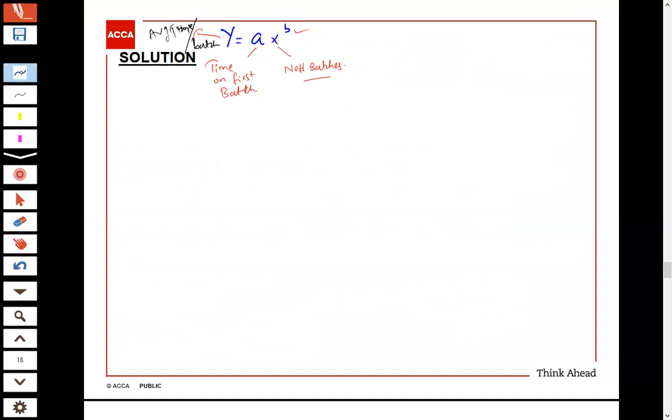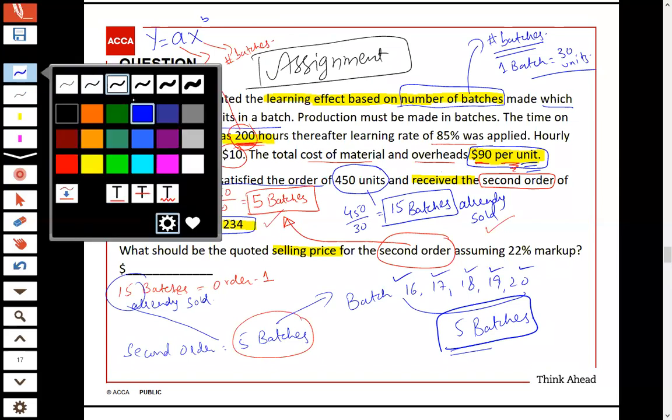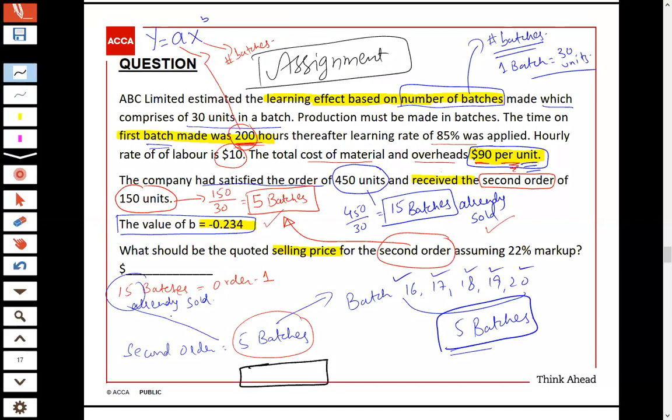We need time for these 5 batches, which are batch number 16, 17, 18, 19, 20. That means the total batches the company will be covering here is 15 plus 5, that is a total of 20 batches.